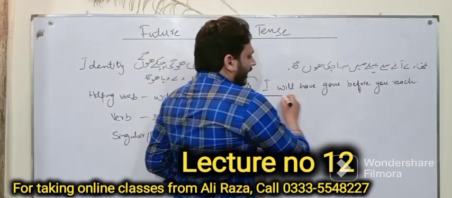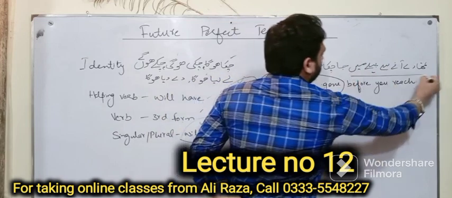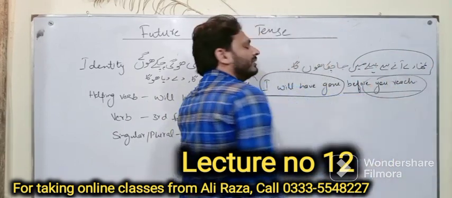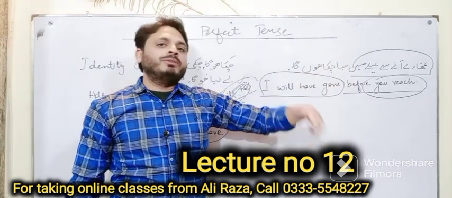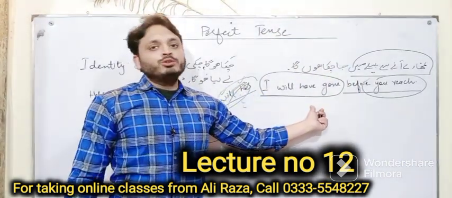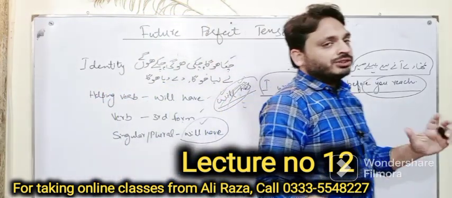For example, I will have gone, this is your future perfect. तुम्हारे आने से पहले, this will be your present simple. Before you reach, you will not say before you reached or before you will reach, this thing is very important. Future perfect plus present simple combination, you might come across this type of structure.